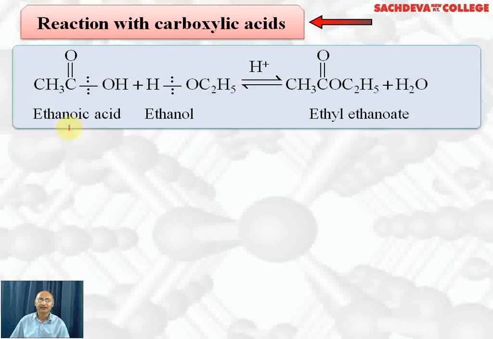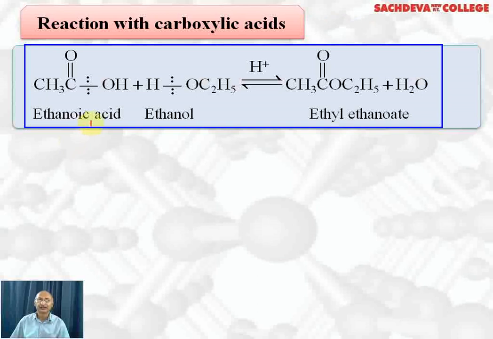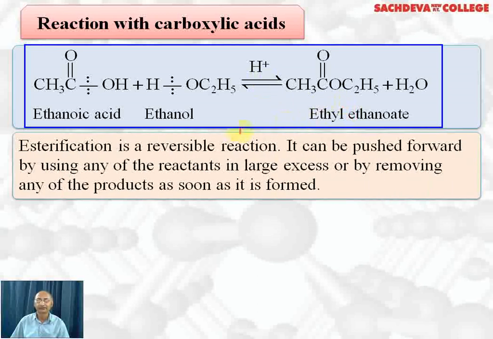Next we have reaction with carboxylic acid. This reaction is esterification. Now here the general perception is that acid gives H ions and alcohol gives OH ions, but actually the OH is given by ethanoic acid or acids and the H is given by alcohols. So water is removed and we get the ester, ethyl ethanoate, from ethanoic acid and ethanol. Concentrated sulfuric acid acts as a dehydrating agent. And this reaction is reversible, so the ester formed should be removed as soon as it is formed.